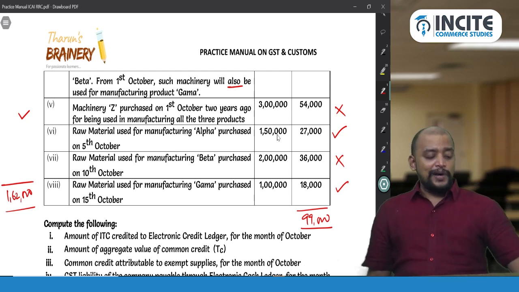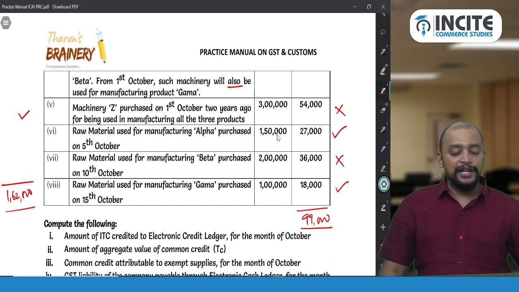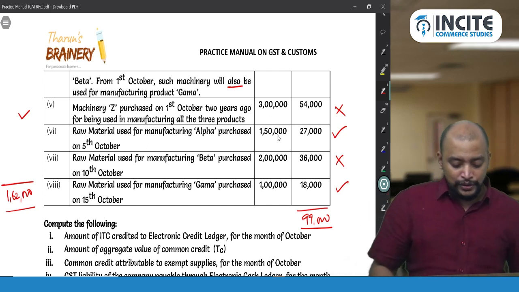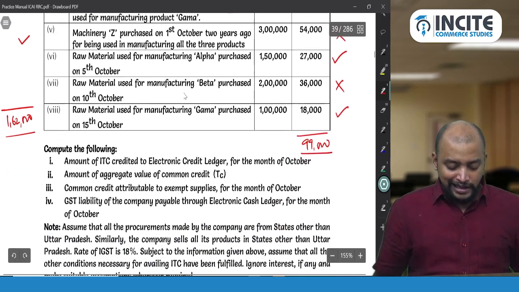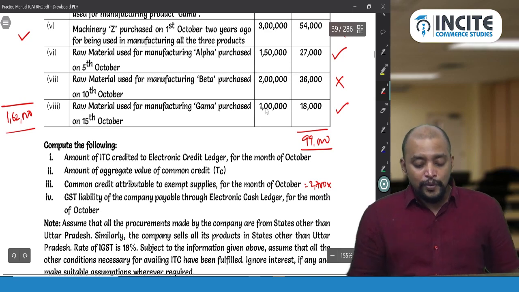Okay. So 1,62,000 divided by 60. Don't change, divided by 60. Take divided by 60 only. So 2,700 is the monthly ITC. So therefore monthly ITC will be 2,700. 2,700 into... What is the exempted?